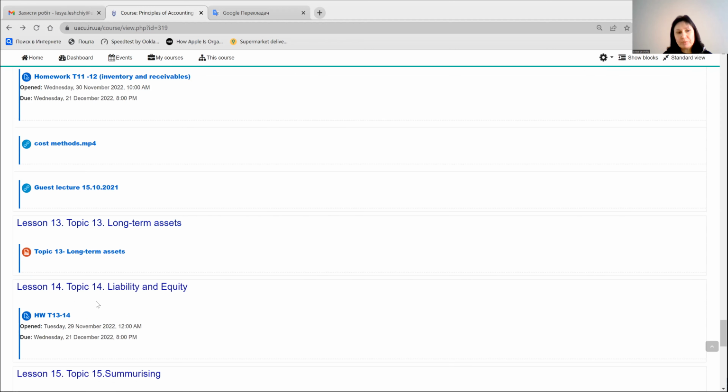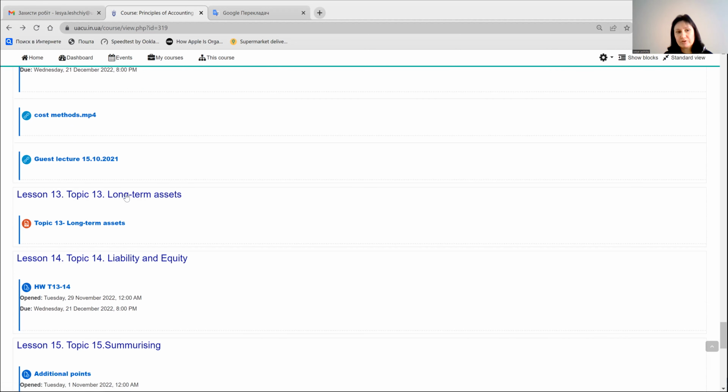And the last topic that is presented on Moodle is long-term assets, also theoretical material and solving problems. And also the homework will be connected with theoretical materials and solving problems. Also, there is topic 14, liability and equity. But this topic is mostly for individual work. I think that in previous topics, there is a lot of information for you.